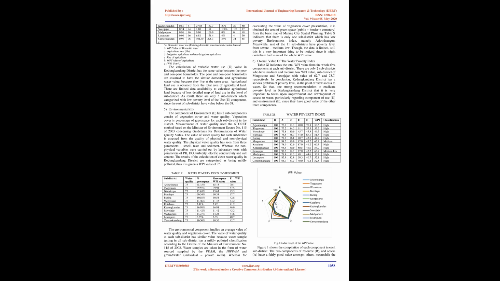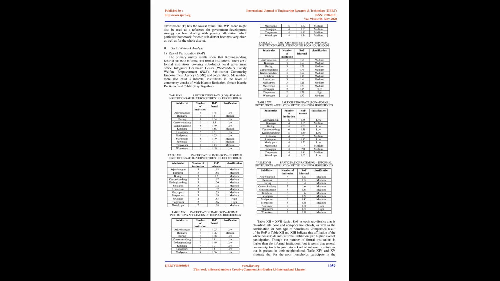G. WPI use, U. The calculation of the variable water use, U, in Kedungkandang District has the same value between the poor and non-poor households. The poor and non-poor households are assumed to have similar domestic and agricultural water values, because they live in the same area.